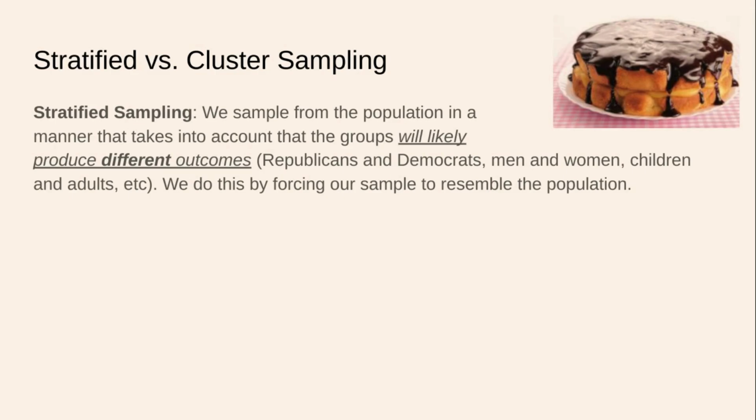For example, Republicans versus Democrats, men and women, children versus adults, etc. And we achieve this by forcing our sample to resemble the population. We force our sample to abide by the proportions of Republicans and Democrats in the population, men and women on the college campus, children and adults in our town or city, etc.